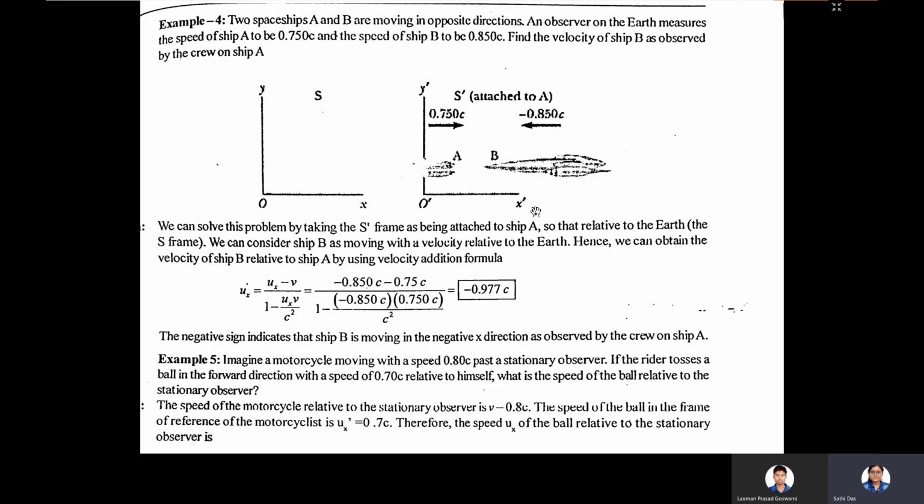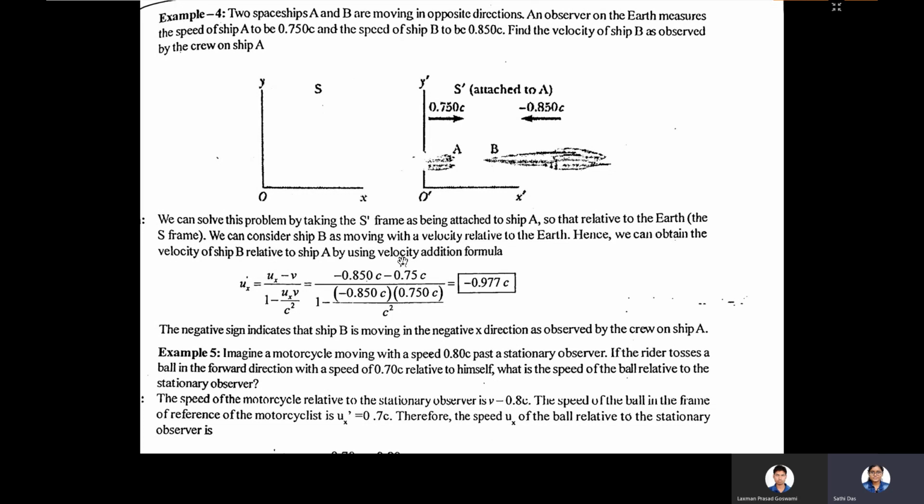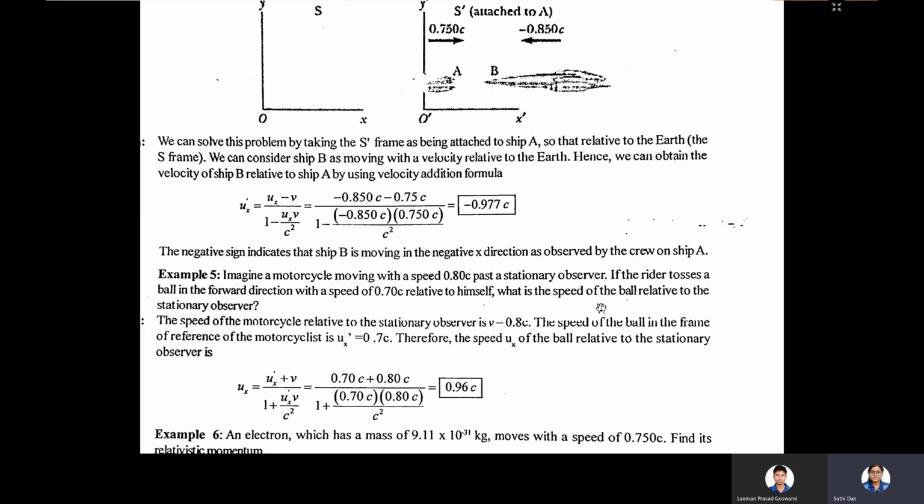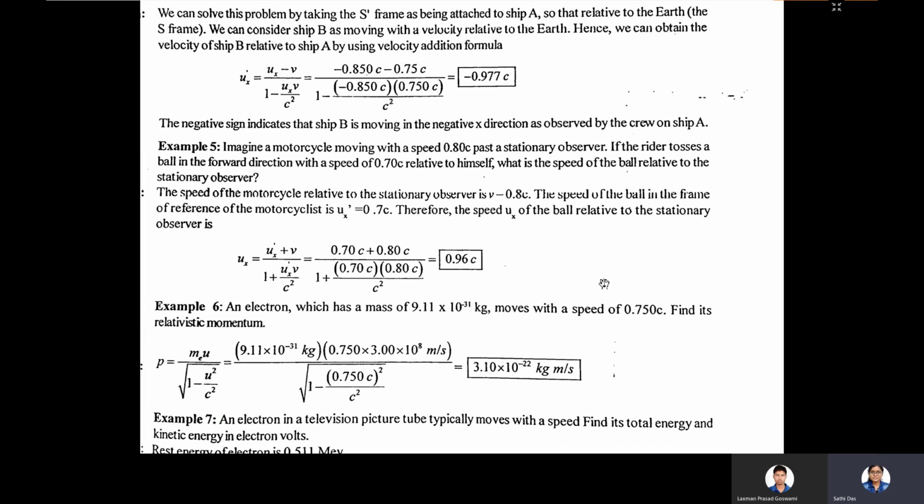Here this is along the x direction, and you have to write the sign accordingly, whether it is along the positive x direction or the negative x direction. Okay, so I think you understand.